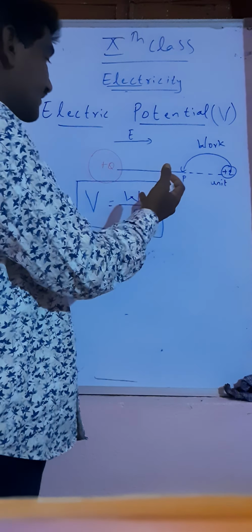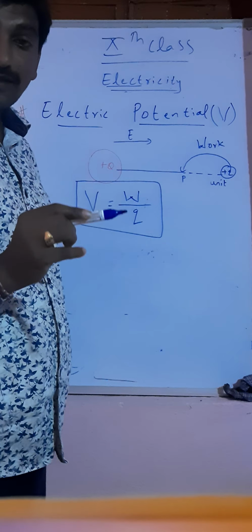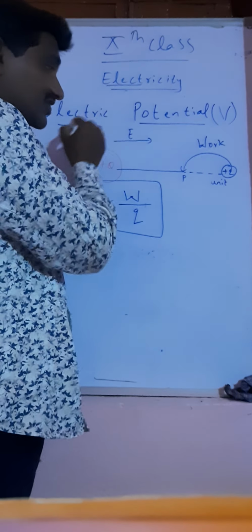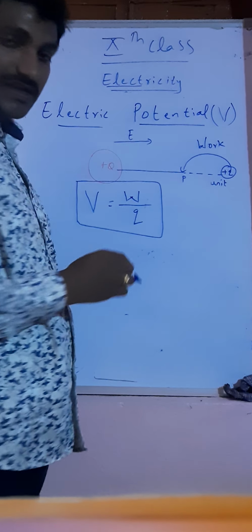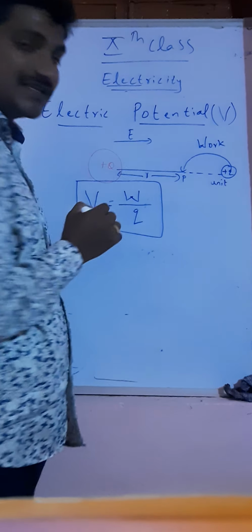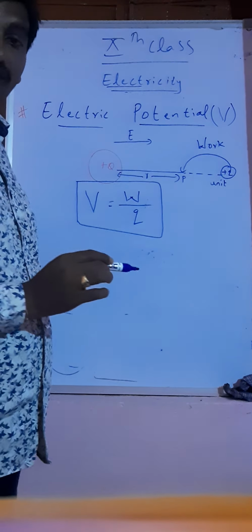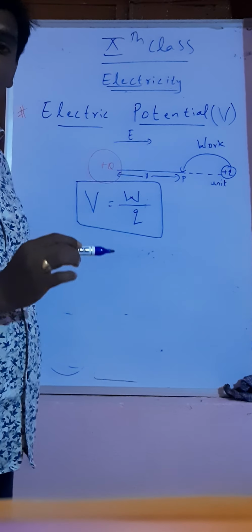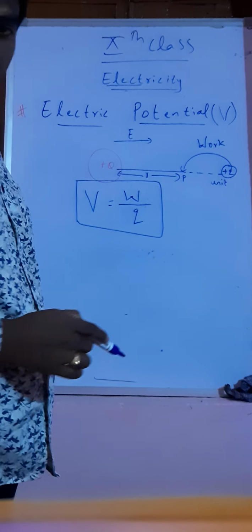Therefore, you understand that some electric field is available, nothing but the potential of that charge. That is the electric potential. At what distance the electric potential is available, we can also find. That we call electric potential.